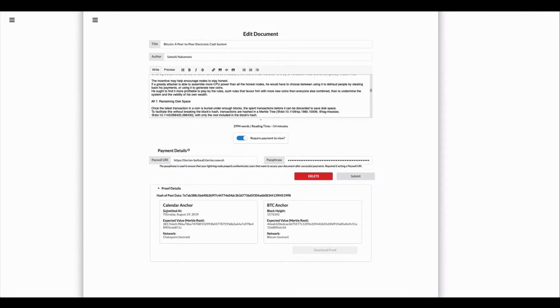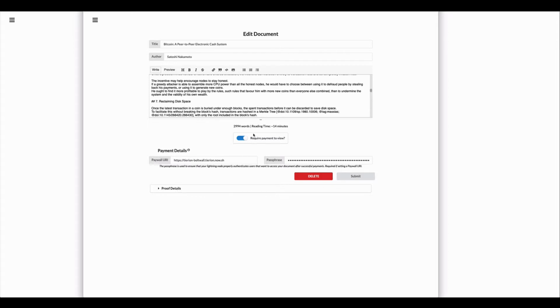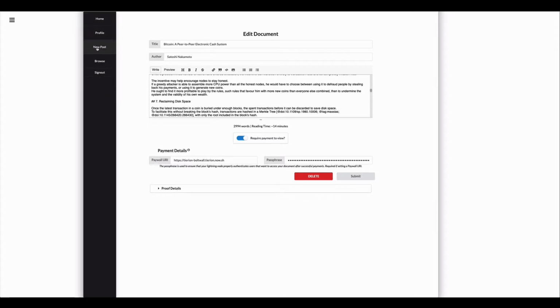You can also, in the back end, see the proof data. So Calendar Anchor is an intermediary proof that proofs get aggregated using Chainpoint and then eventually anchored to the Bitcoin blockchain. And this is the proof information. I don't want to update anything now because it will re-anchor it when you do that.